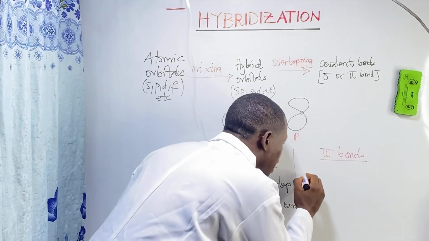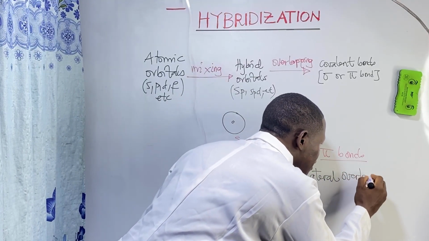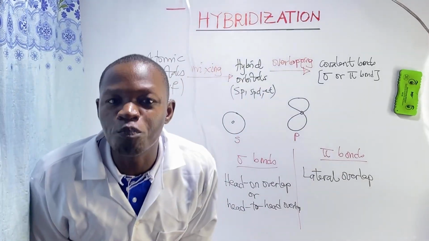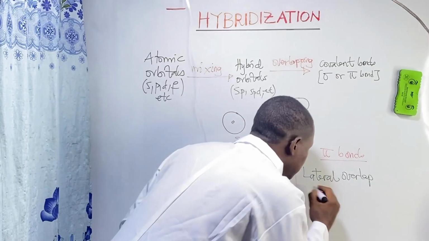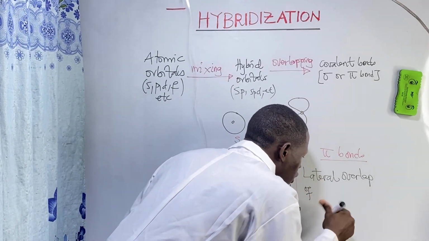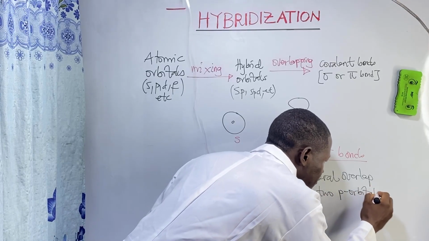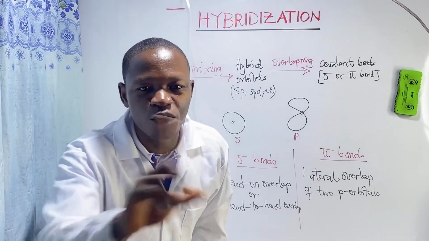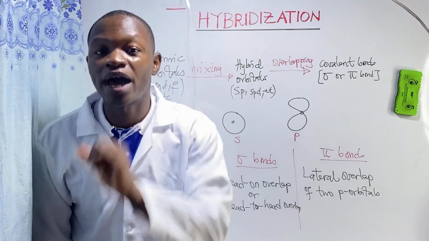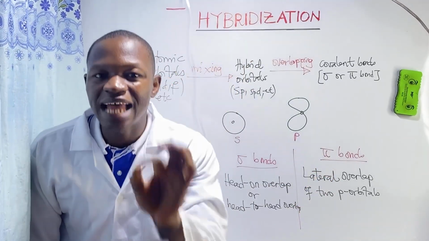Pi bonds are formed by the lateral overlapping of 2p orbitals. That is the only method by which pi bonds are formed.